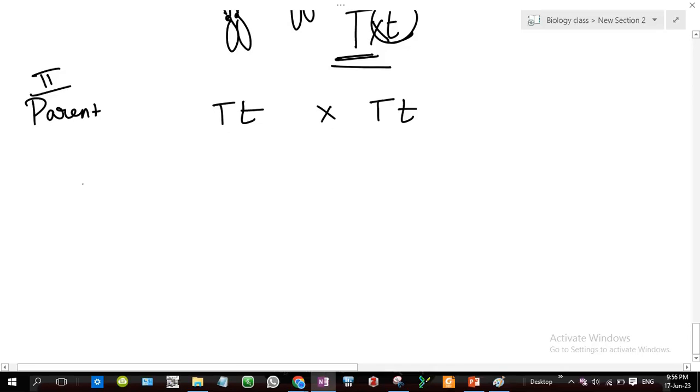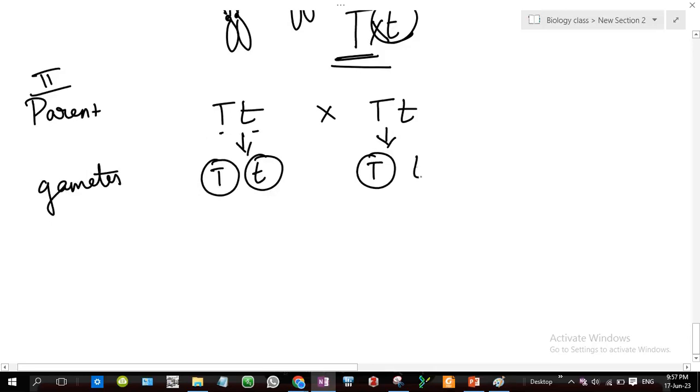What will their gametes be? Very simple: capital T, small t. Likewise the gametes of the other are capital T and small t. Next is crossing, so put it into the Punnett square.